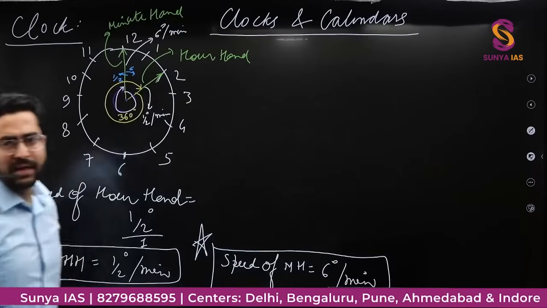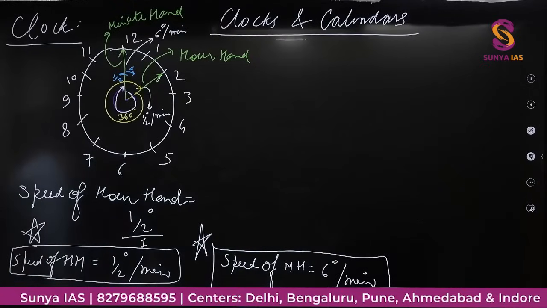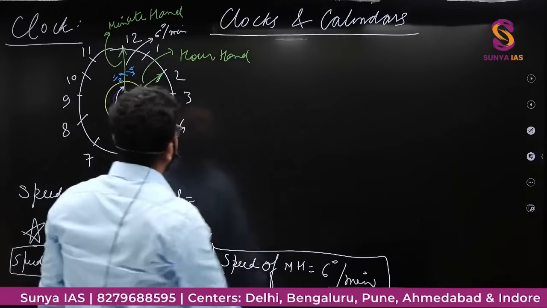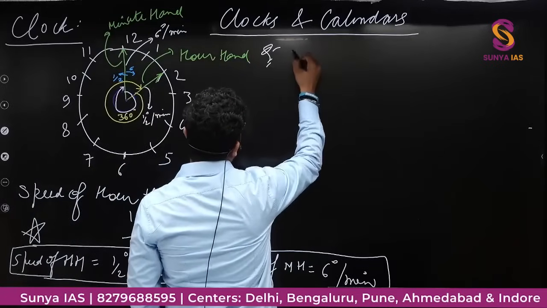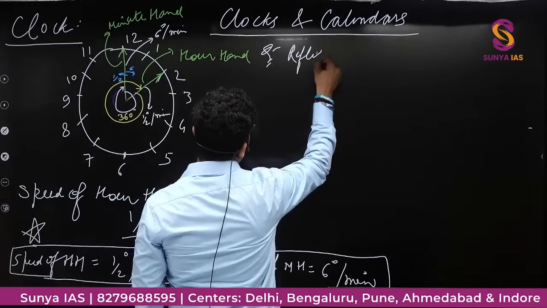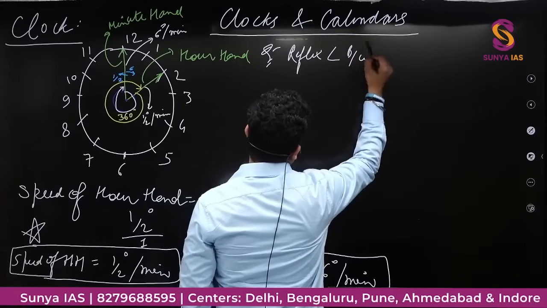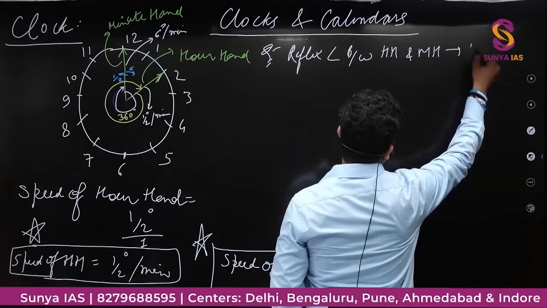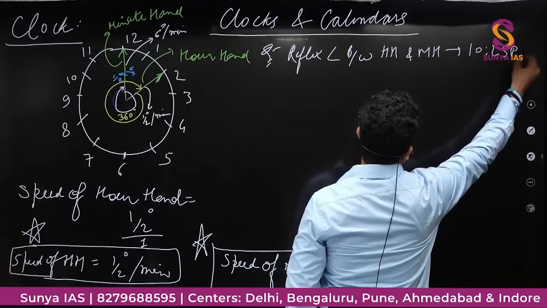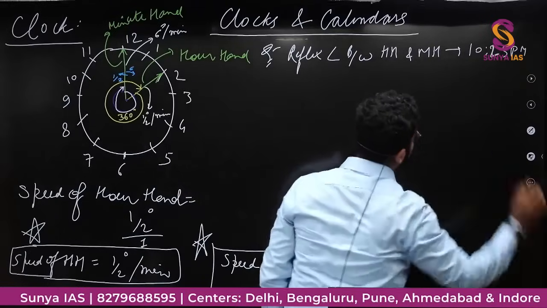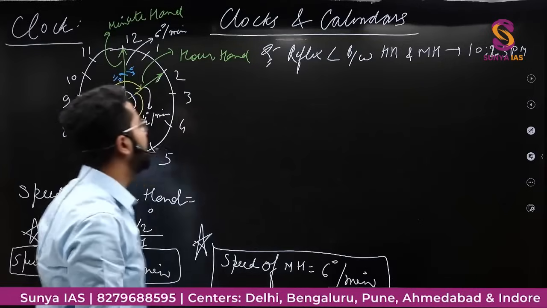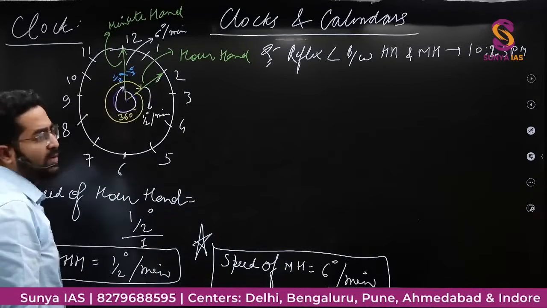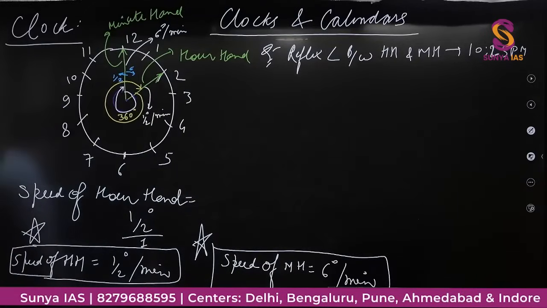Let's say the question is find reflex angle between hour hand and minute hand of the clock when the time is 10:25 PM. 10:25 PM है, ठीक है. 10:25 PM पे बता दो आप कि भाई कितना रिफ्लेक्स एंगल बन रहा है.